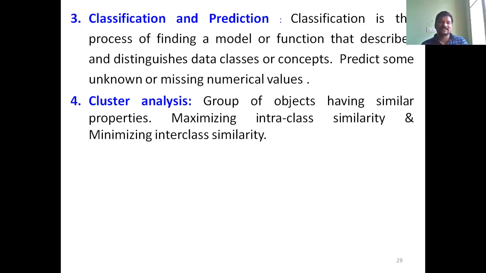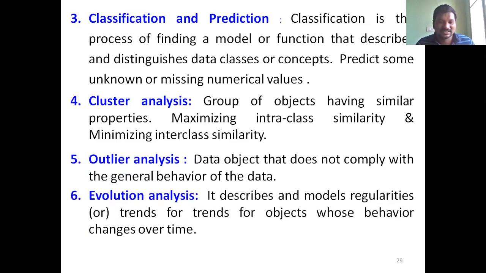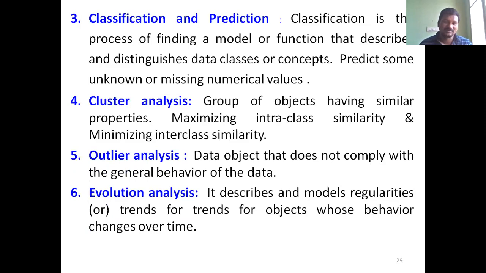Here you perform clustering, grouping objects having similar properties. Whatever objects have similar properties, you group those objects, maximizing the intra-class similarity and minimizing the inter-class similarity. Then outlier analysis: in clustering, a data object that does not comply with the general behavior of the data.